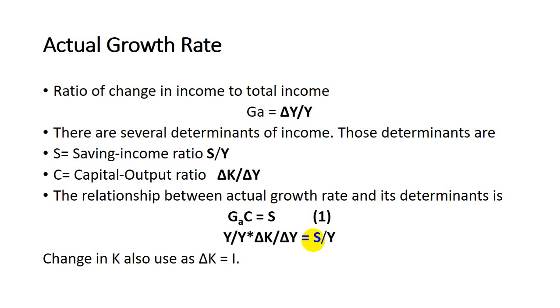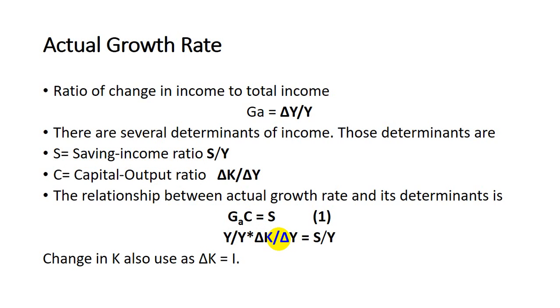So in order to keep the capital equal to saving, we have to multiply it with the actual growth rate, which we have done over here. So we will put these three values into equation 1: delta y over y multiplied by delta k over delta y is equal to the saving income ratio.